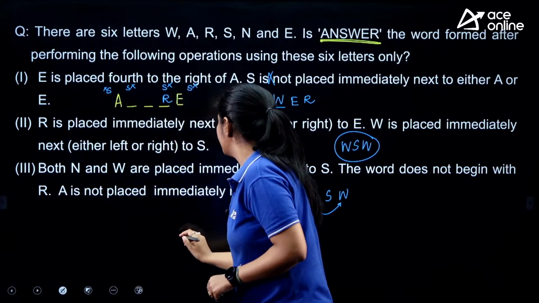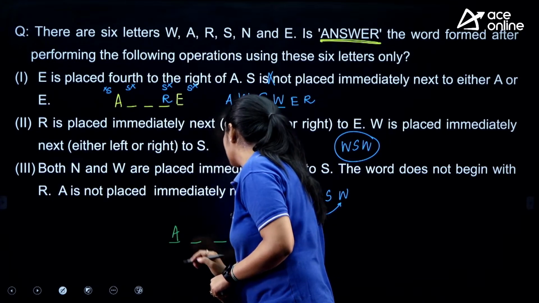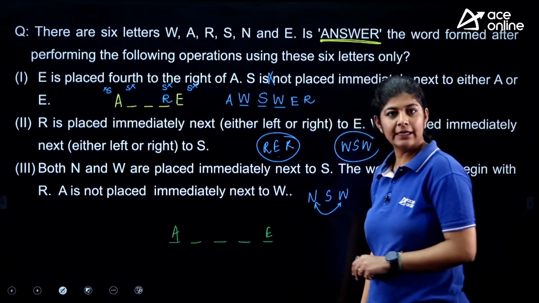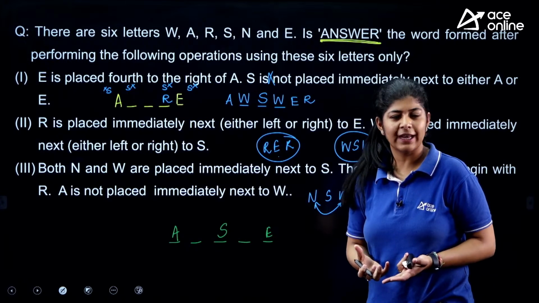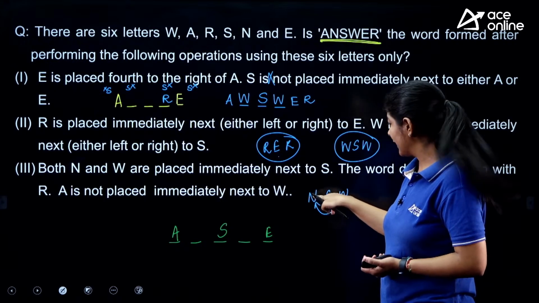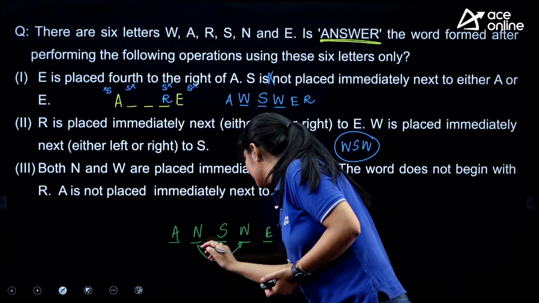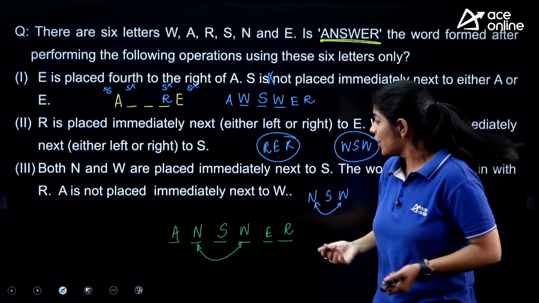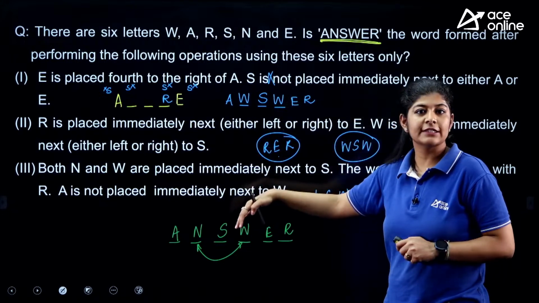So according to the first, if we are having 6 letters, and my answer is starting with A, then 1, 2, 3, 4, here we are having E, right? And this is the only possible position we are having for S. And the question is saying that these two places are occupied by N and W. But these positions can be changed, and here we are only left with one, that we will put R over here. So we can only answer if we combine first and third together.